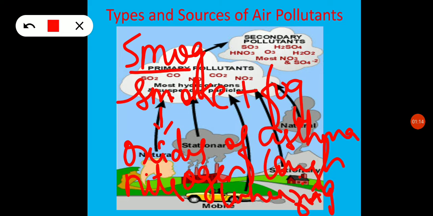Smog causes breathing difficulties such as asthma, cough, and wheezing in children.